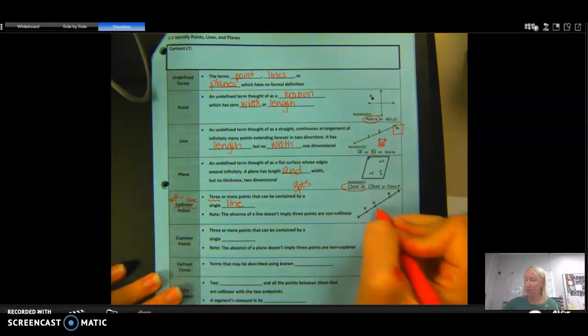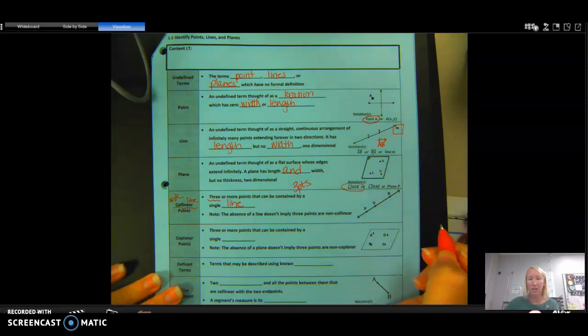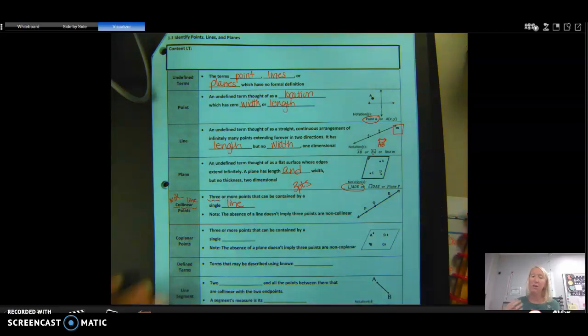So I would say point P, point Q, and point R are collinear. They're on the same line. And they're on line PR, line PQ, line QR, line QP. We could name that line multiple different ways.